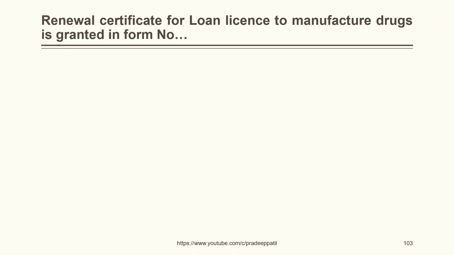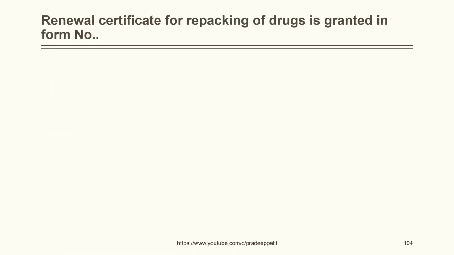Renewal certificate for loan license to manufacture drugs is granted in form number 26, 26A, 26B, 26C. The correct answer is 26A. Renewal certificate for repacking of drugs is granted in form number 26, 26A, 26B, 26C. The correct answer is 26B.